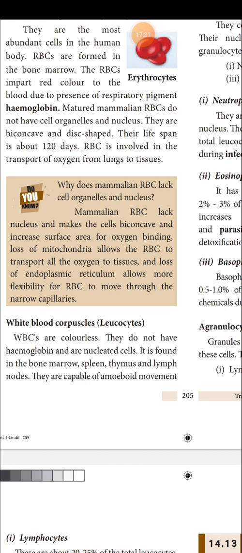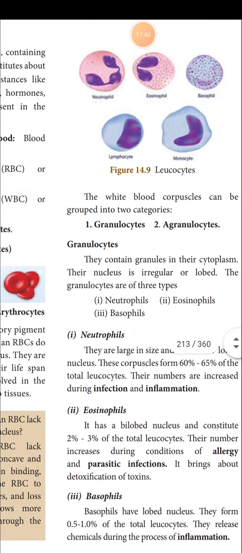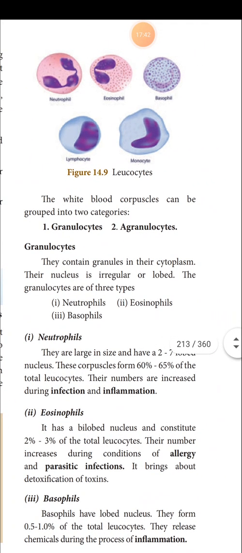In these regions we can see the WBC, and they are capable of amoeboid movement like amoeba. You know very well the movement of amoeba. Amoeba produces pseudopodia and moves towards the direction of the pseudopodia. Like that, white blood cells also produce pseudopodia and move towards them.